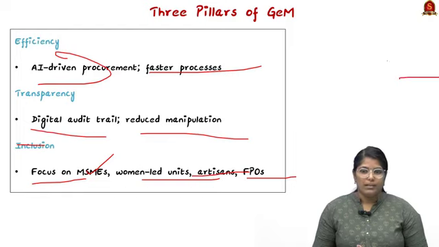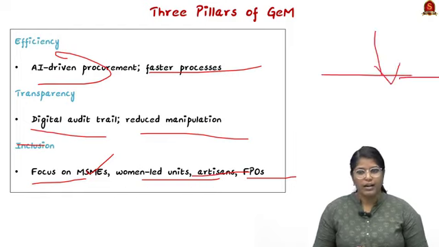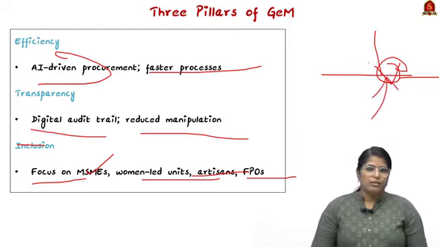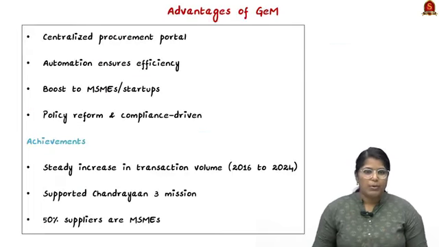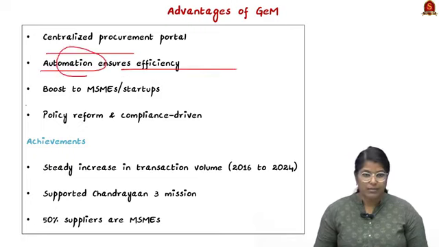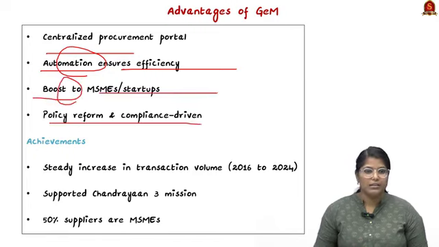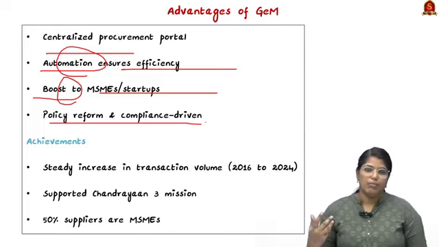While the goods have been procured and put up for sale, the vendors can actually procure from this particular place. So it is a two-way communication point. And what are all the advantages? Centralized procurement portal, and it brings in automation, ensuring efficiency, and it will boost MSMEs as well as startups, and it brings a lot of policy reforms and is compliance driven. So these are all very important advantages.